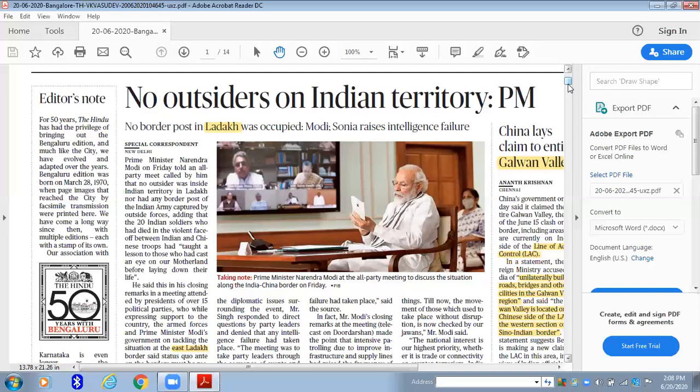Apart from the prelims-oriented perspective, for mains you have to take an issue and read all the points given by the concerned personality, whether in the editorial pages or the editor's note. After that you can add your own perspectives to that and save that particular item from the newspaper. I'll start with the June 20th newspaper.